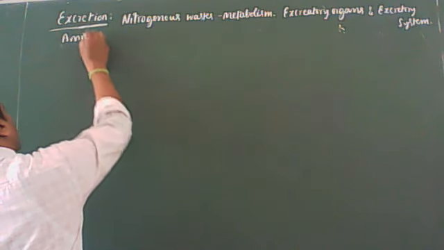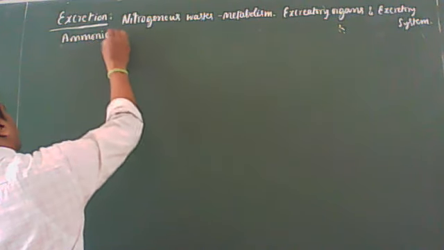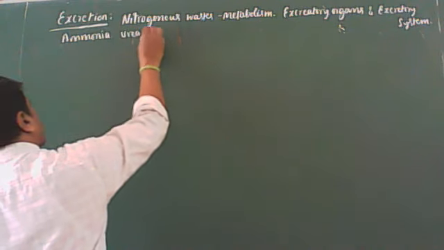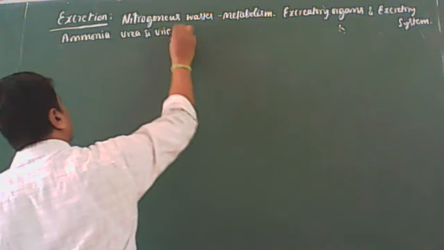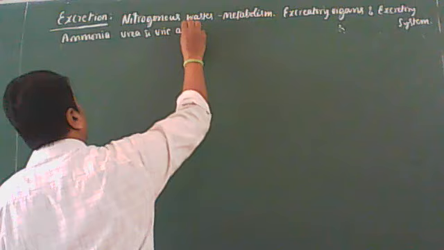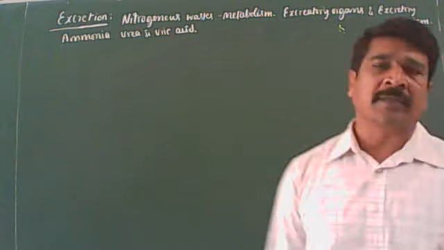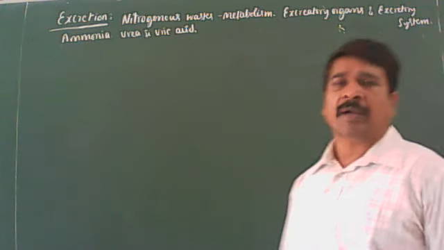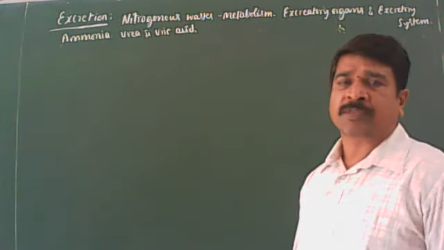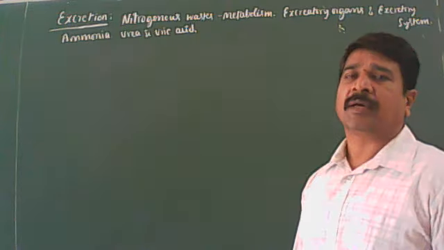Clear? The major nitrogenous waste materials produced by animals are ammonia, urea and uric acid. These are the major nitrogenous waste materials produced by animals.